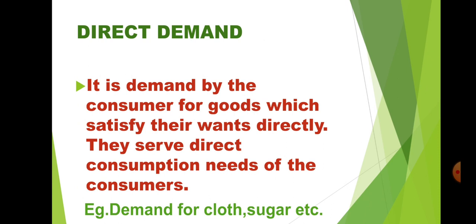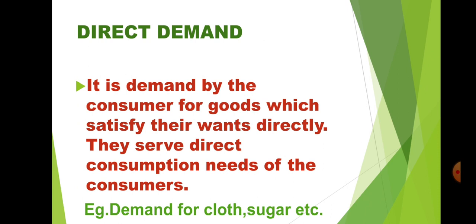This demand is called direct demand. In short, you directly buy the commodities from the market and use that commodity to satisfy your needs.